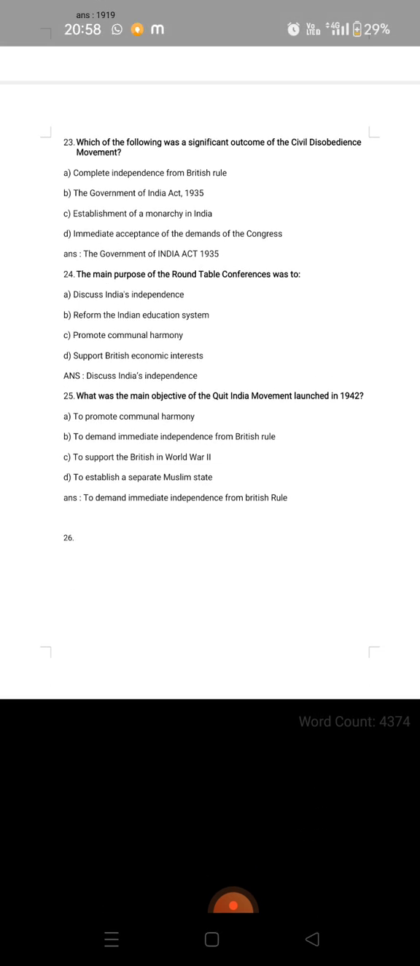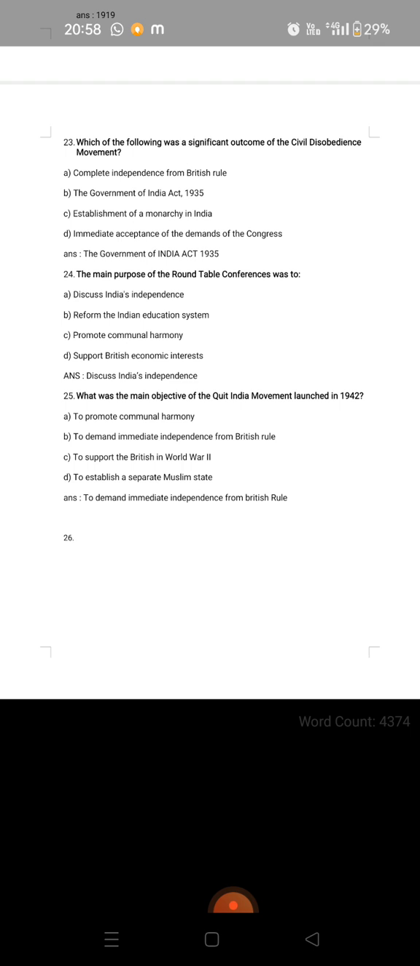Next, which of the following was a significant outcome of the civil disobedience movement? Number 1, complete independence from British rule; the Government of India Act 1935; establishment of a monarchy in India; immediate acceptance of the demands of the Congress. The correct answer is the Government of India Act 1935. 24th, the main purpose of the Round Table Conference was to discuss India's independence, reform the Indian education system, promote communal harmony, support British economic interest. The answer is discuss India's independence.